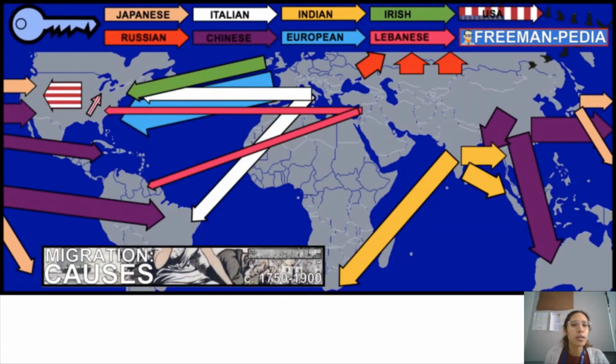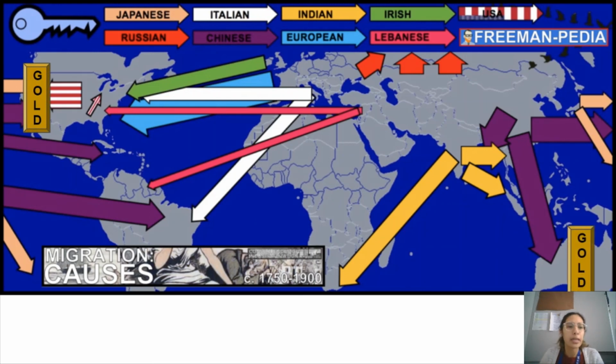Last thing that we look at in Unit 6 is migrations, because we had people moving all over the world for different reasons. So some of the causes of migration might be that people are attracted to new opportunities all over the world, like the discovery of gold in the west of the United States and in Australia.